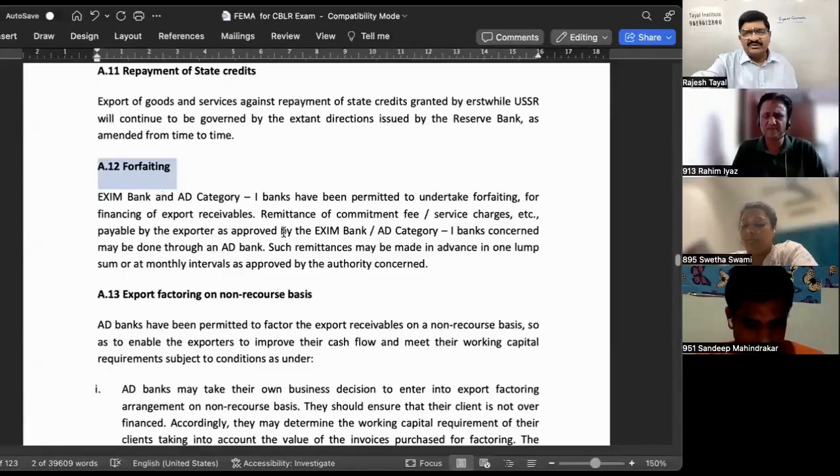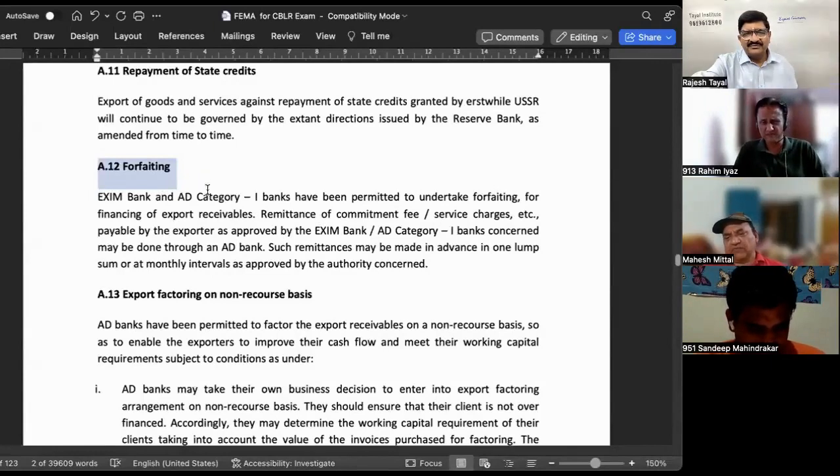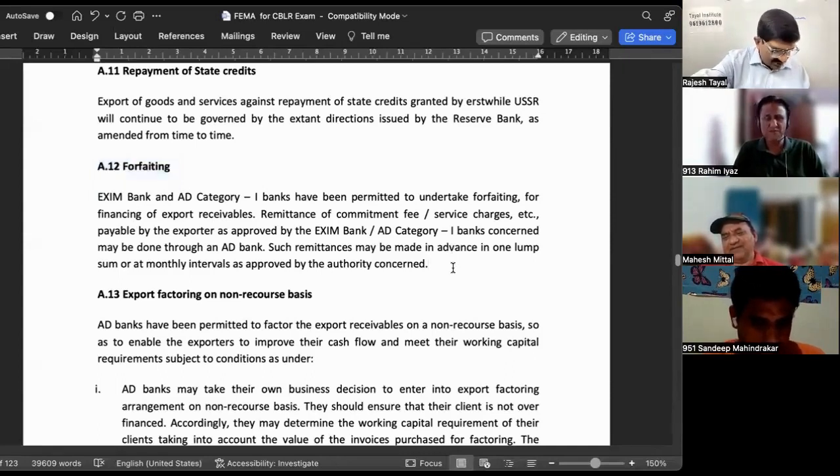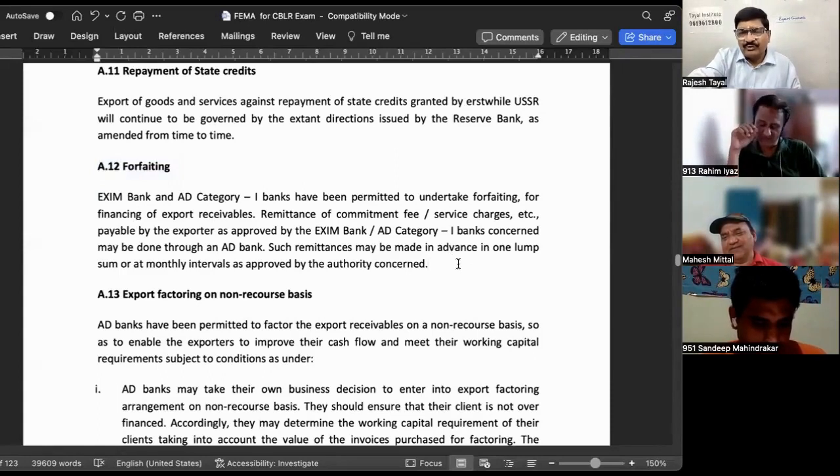Okay, sir. What is the difference between bill discounting and forfeiting? I think you know much better than me. I think, sir, bill discounting is another name for forfeiting. In bill discounting, the issuer or the seller is the borrower. Yeah, right, but in forfeiting there is no recourse to the seller.